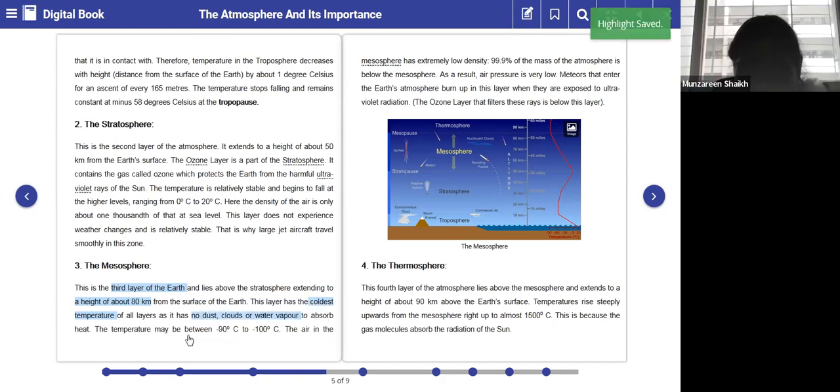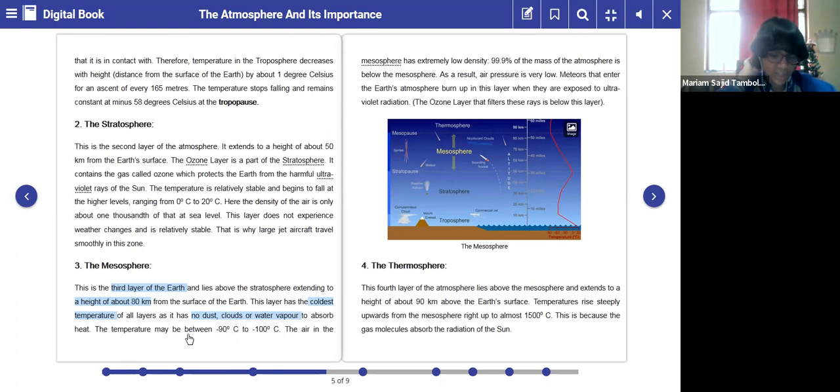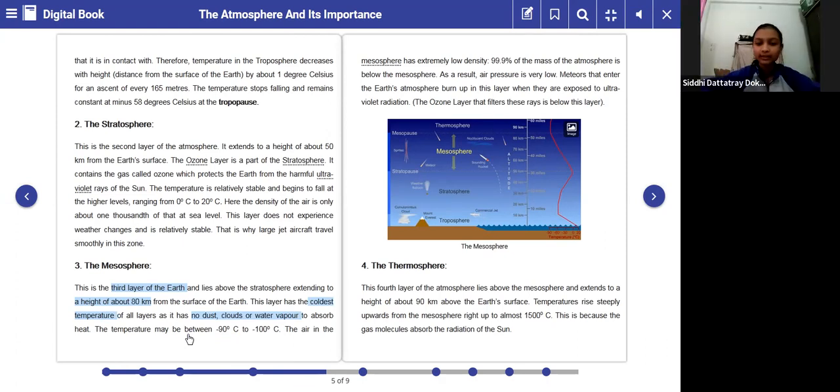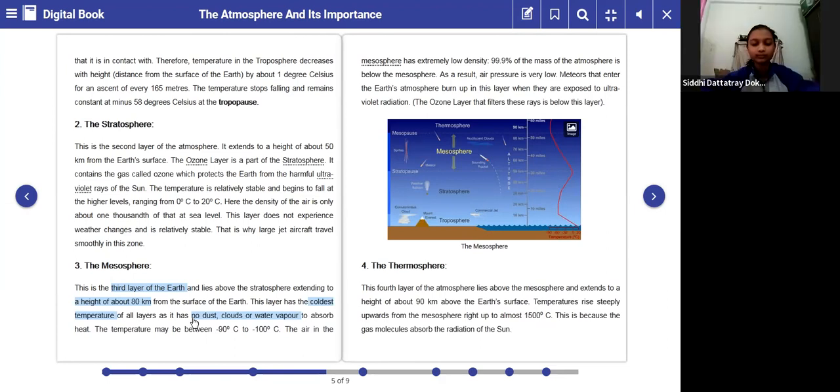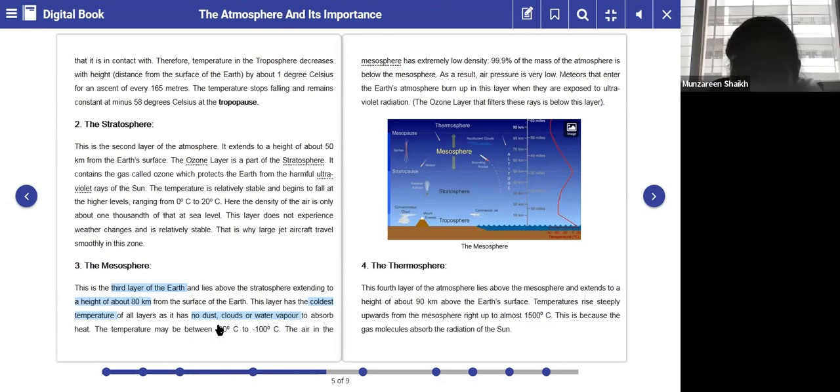Very good. And yesterday when we studied the stratosphere, we noted one peculiarity about it for jet aircrafts. Why could jet aircrafts easily travel in the stratosphere? Ma'am, because it does not experience weather changes. Very good. It's relatively stable, and that's the reason most of the jet aircrafts travel in the stratosphere. Now here, the mesosphere has the coldest temperature, right? The temperature may be between 90 degrees Celsius to 100 degrees Celsius. So please note down the temperature.